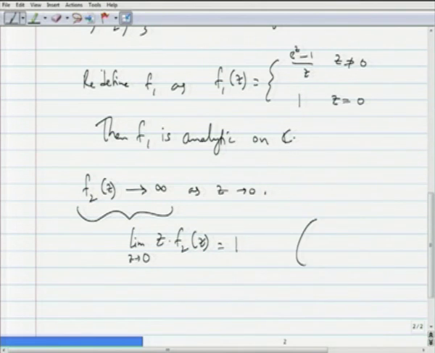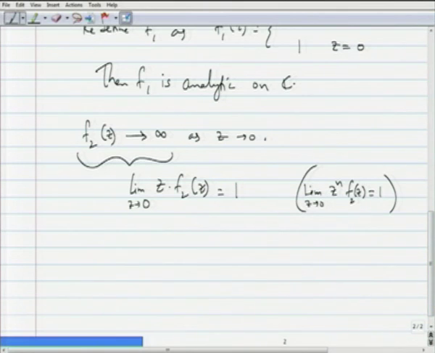Or if you consider the other definition in the parentheses of f2, then the limit as z goes to 0 of z to the power n times f2 of z is equal to 1. In either case, the limit of the appropriate power of z minus 0, which is z, times f2 is a non-zero quantity. And that actually characterizes the kind of singularity of f2 at 0. So f2 is said to have a pole at the singularity 0. The singularity 0 of f2 is said to be a pole.